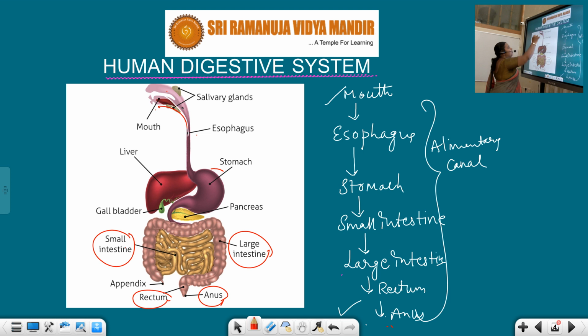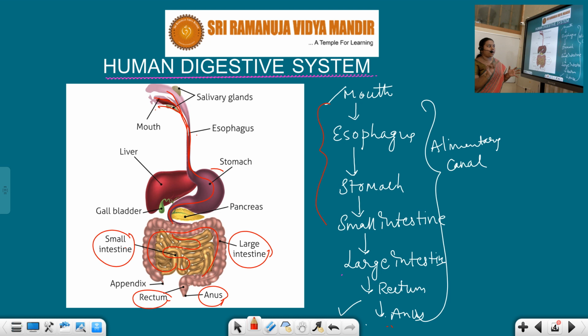From the mouth to the esophagus, then to the stomach, then to the small intestine, then it reaches the large intestine. So it is the route in our digestive system. So along all these which I mentioned on the board, they are the parts, students. Mouth, esophagus, stomach, small intestine, large intestine, rectum, anus, all these are the structural parts.